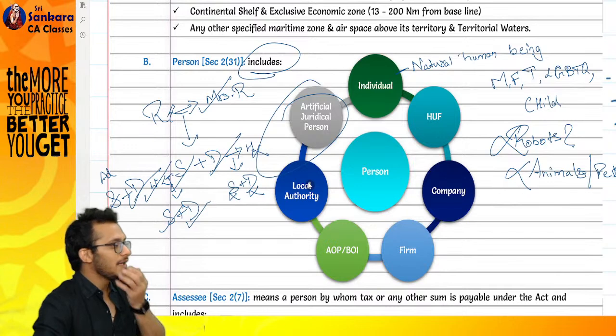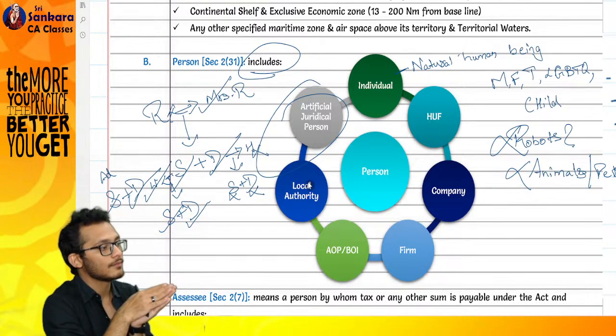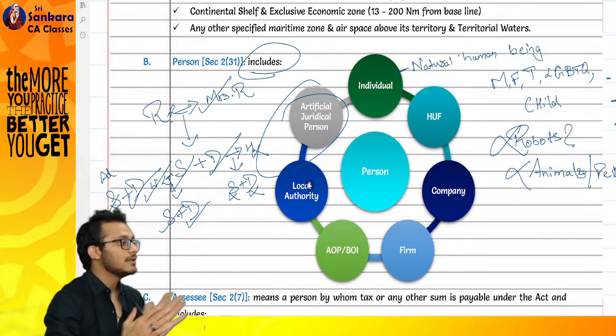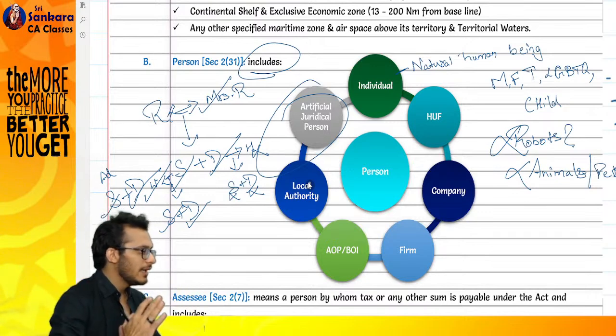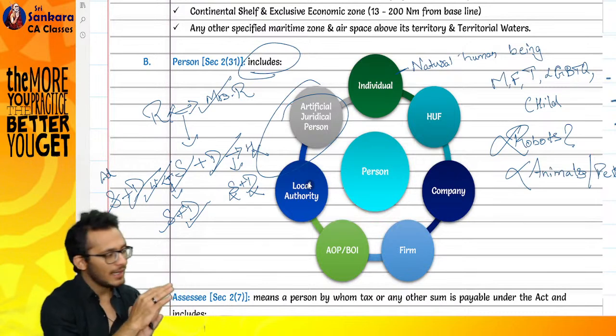Let's say 2 or more persons, meaning, for example, a company and a firm joining together will be called an AOP. Yes, a company and a firm joining together will be called an AOP. A company and an individual joining together, there is still a person in there. It will still be called an AOP.